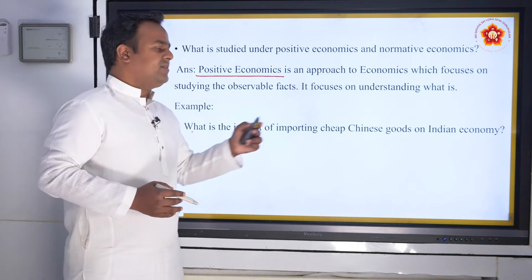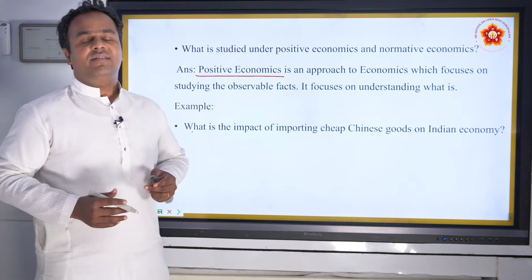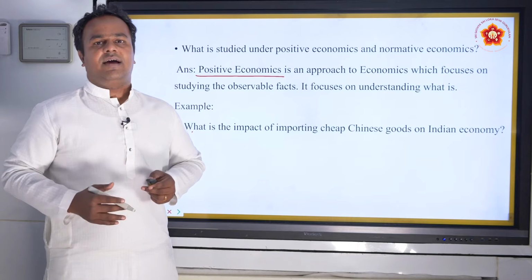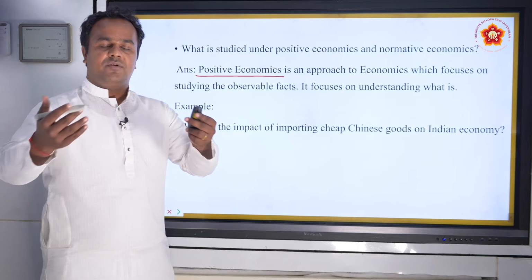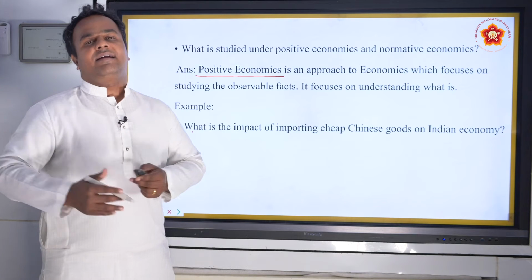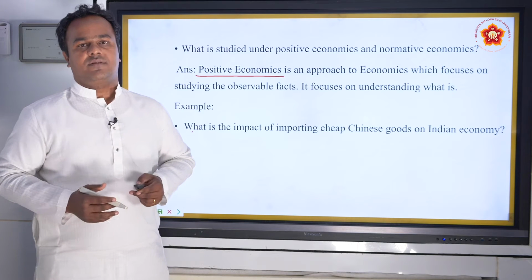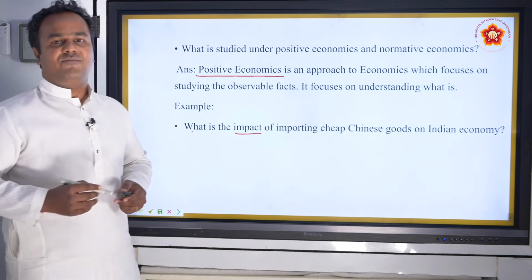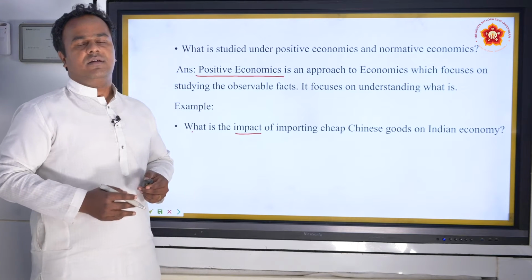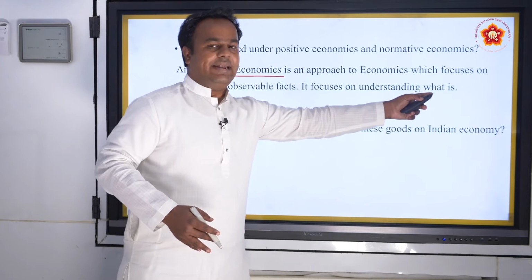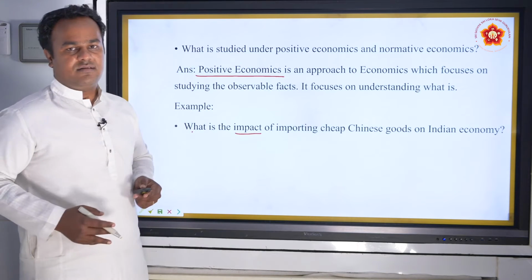An example of positive economics is, what is the impact of banning Chinese goods? China exports a lot of goods to India, and India has recently taken a decision of banning Chinese goods. So impact means result. What is the result of banning these Chinese goods? So this is a fact. This is what it is. There is no debate in facts, isn't it?